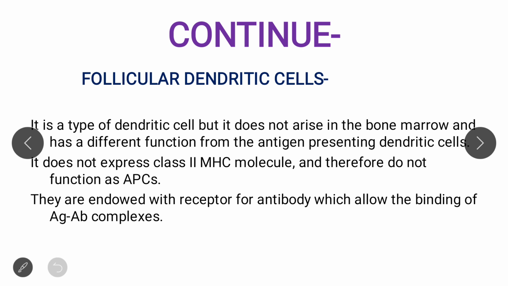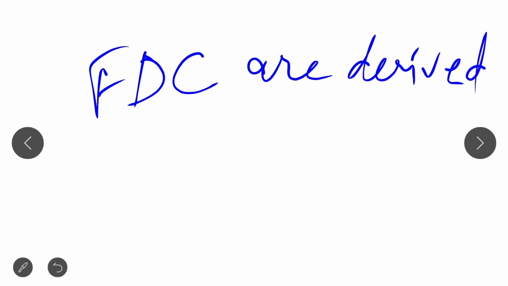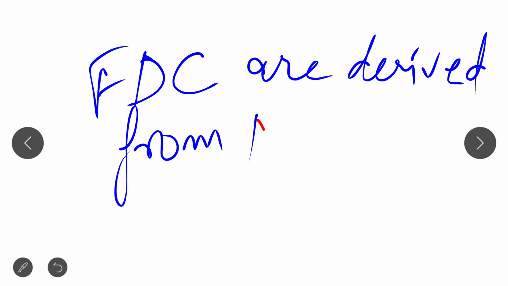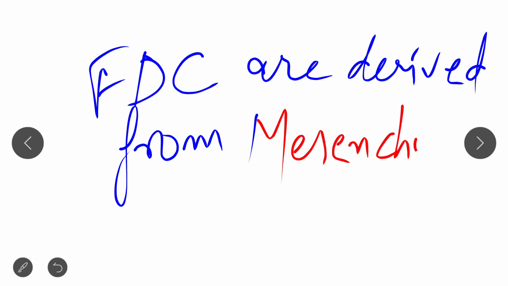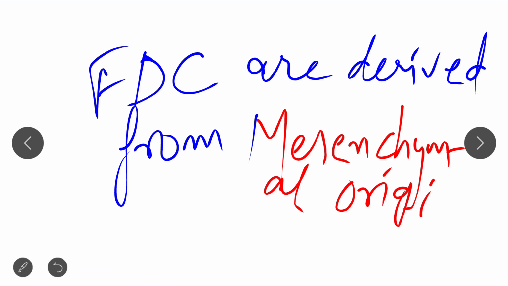First of all, follicular dendritic cells are not derived from hematopoietic stem cells or bone marrow stem cells. Dendritic cells are derived from hematopoietic stem cells, while follicular dendritic cells, that is FDCs, are derived from mesenchymal origin.